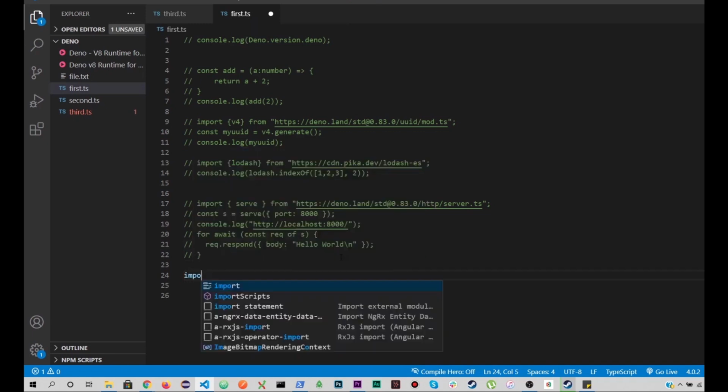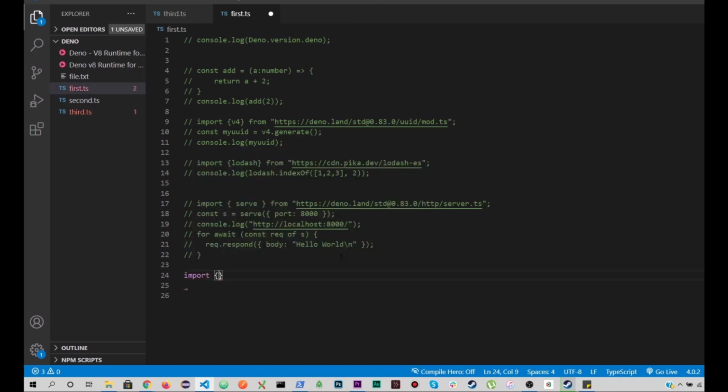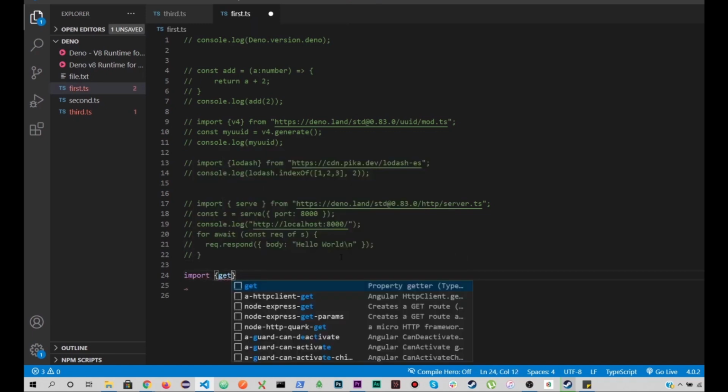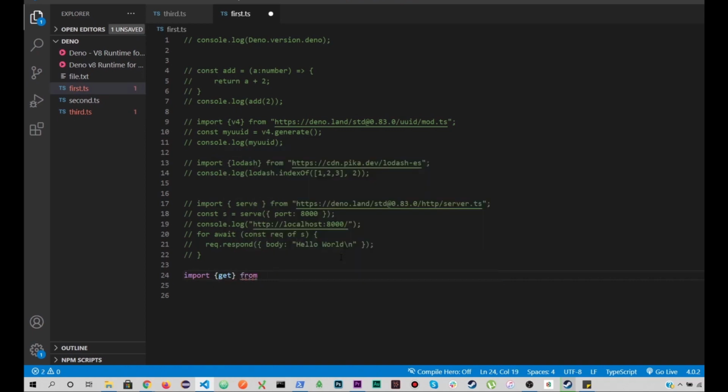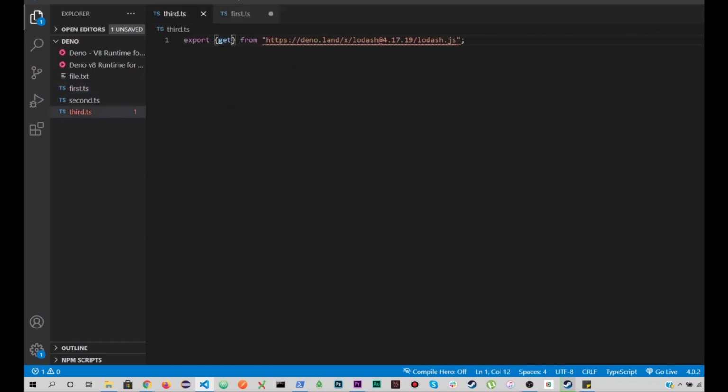So I can simply use this thing, like import get from, this is the third, right? And I just need to use the same property name, this variable, and I don't need to add any kind of URL. So what's the benefit of it?